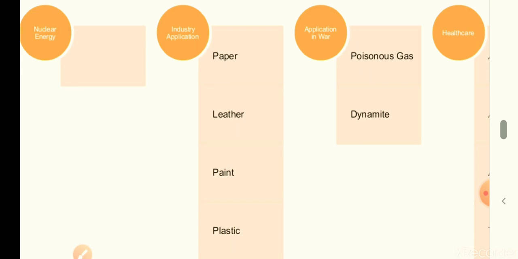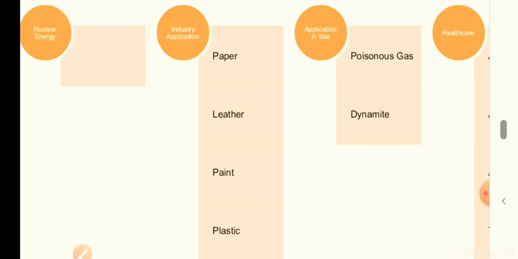Now the next use or importance of chemistry is in industry. Chemistry has played an important and useful role toward the development and growth of a number of industries, and the industries are such as paper, leather, glass, plastic, textile, etc.